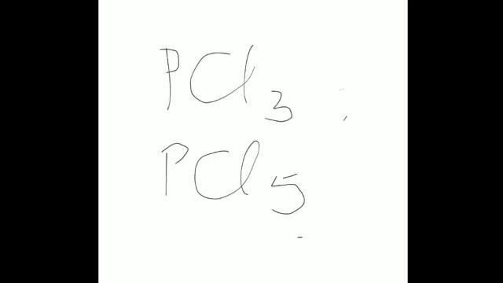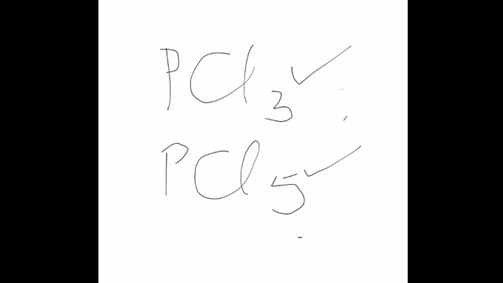I told you the valencies get interchanged when we write the formula. So in this case the valency of phosphorus is 3, and here the valency of phosphorus is 5. Is that clear? That is how we represent it in the form of a formula.